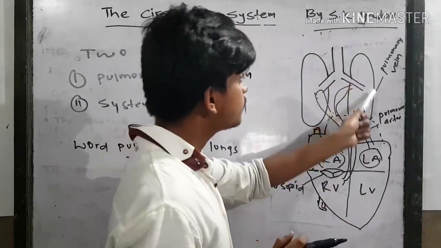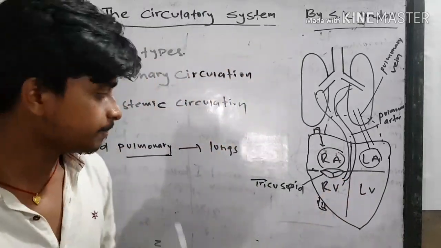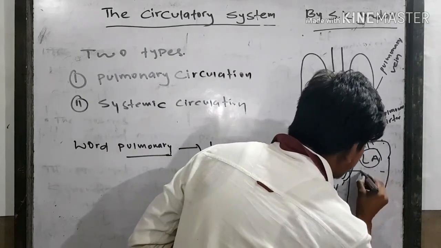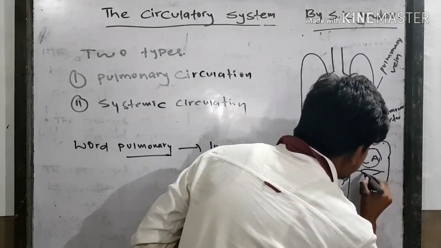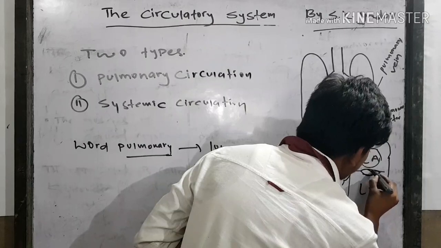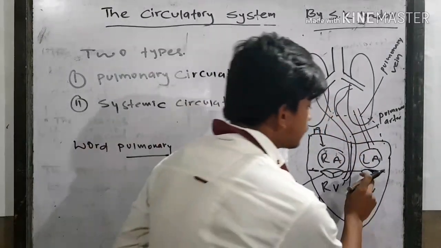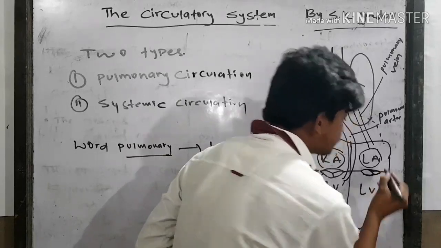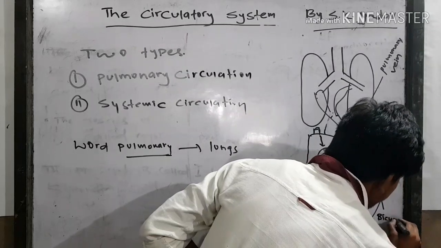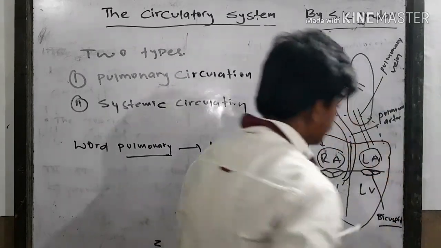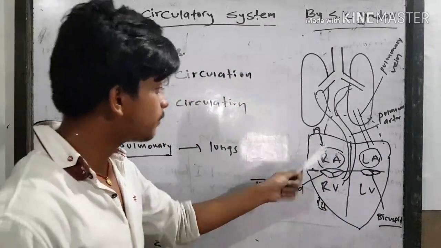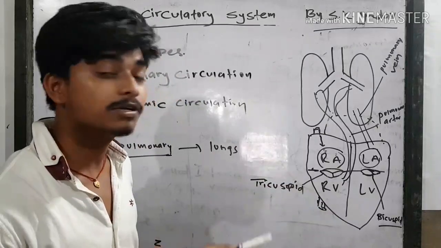So the oxygenated blood reaches the left auricle. Then after the left auricle, the blood goes downward, and here is also a valve present, having 2 cusps. This is on the left side. So with 2 cusps, this is known as bicuspid. The valve present between the left auricle and left ventricle is known as bicuspid, and the valve present between the right auricle and right ventricle is known as tricuspid.